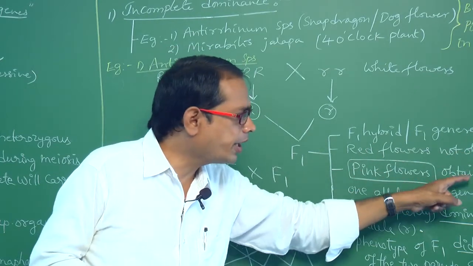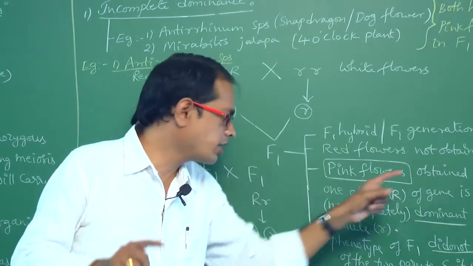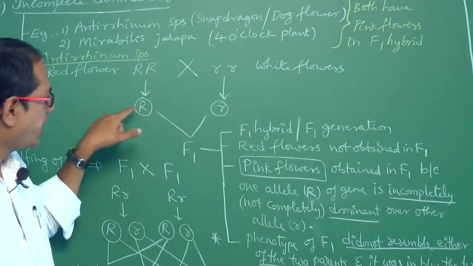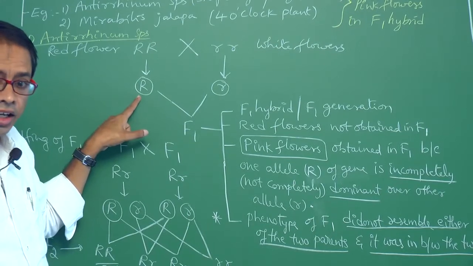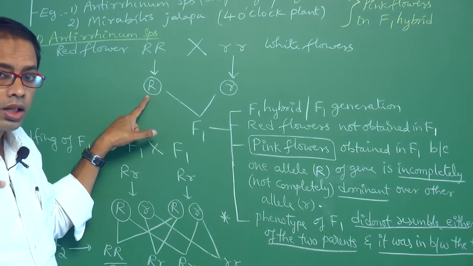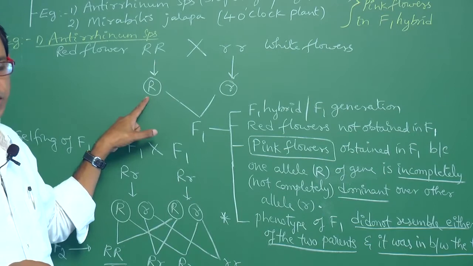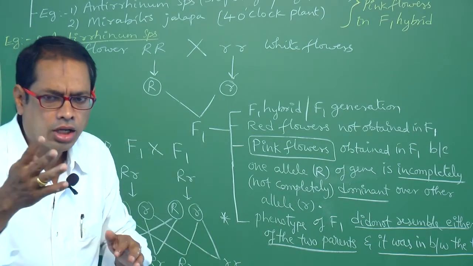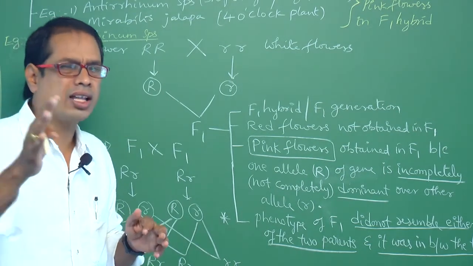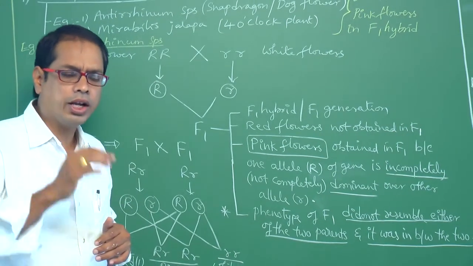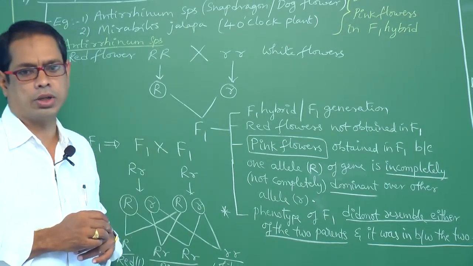Pink flowers are obtained in F1 because one allele, that is capital R, is incompletely dominant over the other allele, small r. One allele is not completely dominant over the other allele. Not completely is nothing but incompletely dominant.